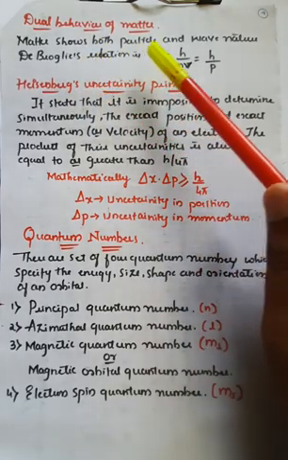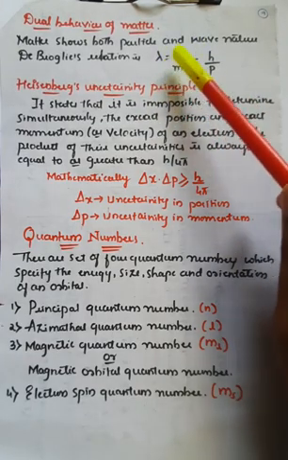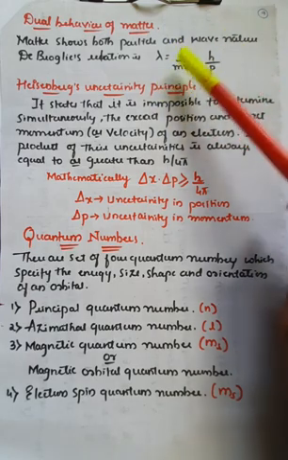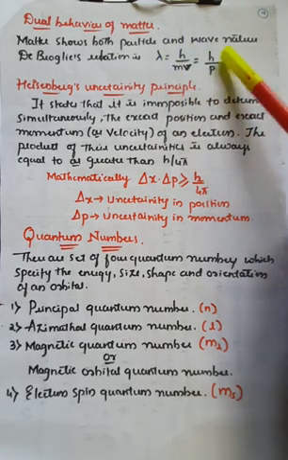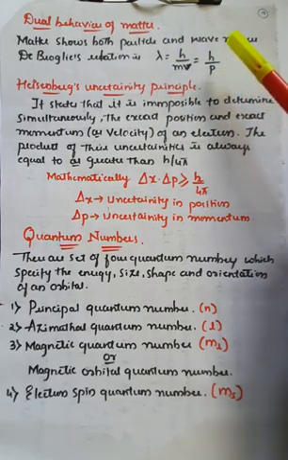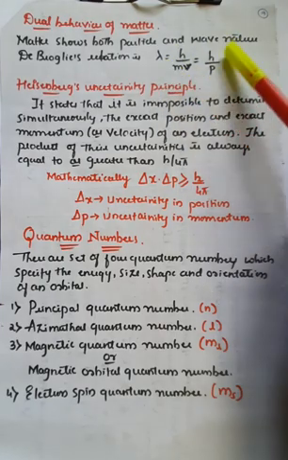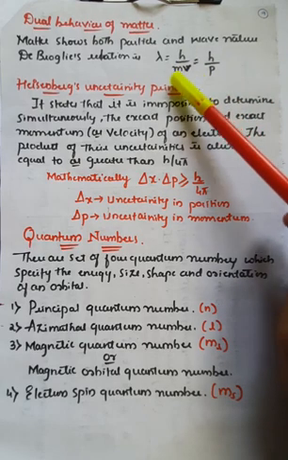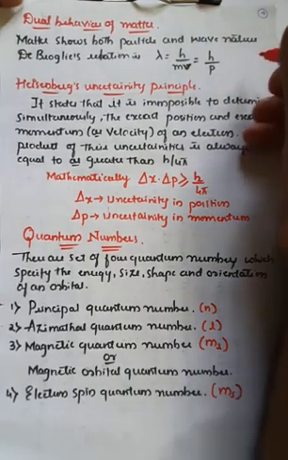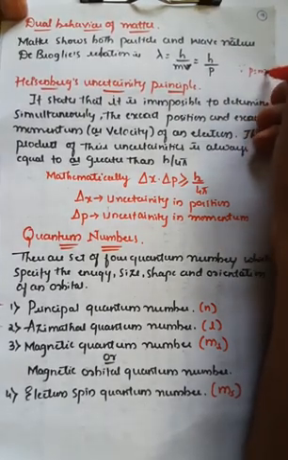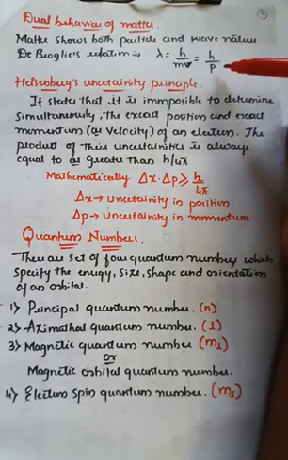De Broglie gave a relation, that is lambda is equal to h divided by m into v. Here m into v can be taken as the momentum, that is p. Therefore lambda is equal to h divided by p. h is Planck's constant, which we have already seen in Planck's theory. Lambda is the wavelength, and p is the momentum, that is mass into velocity. So wherever m into v is there, I can substitute p. Therefore lambda is equal to h divided by p.